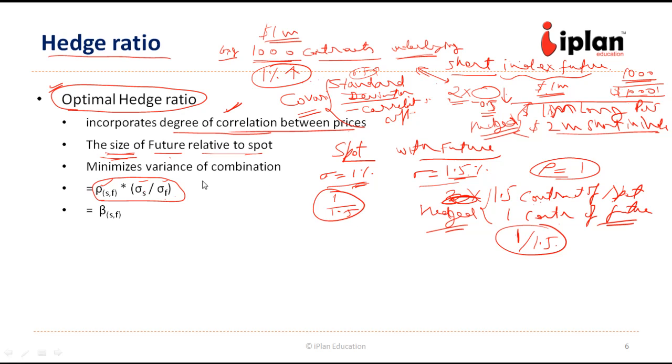So that way either we can say the size of future relative to spot, or we can say the standard deviation of spot with respect to future. So this is opposite. We can term it in either way. This can also be called as equivalent to beta. Let us see how.